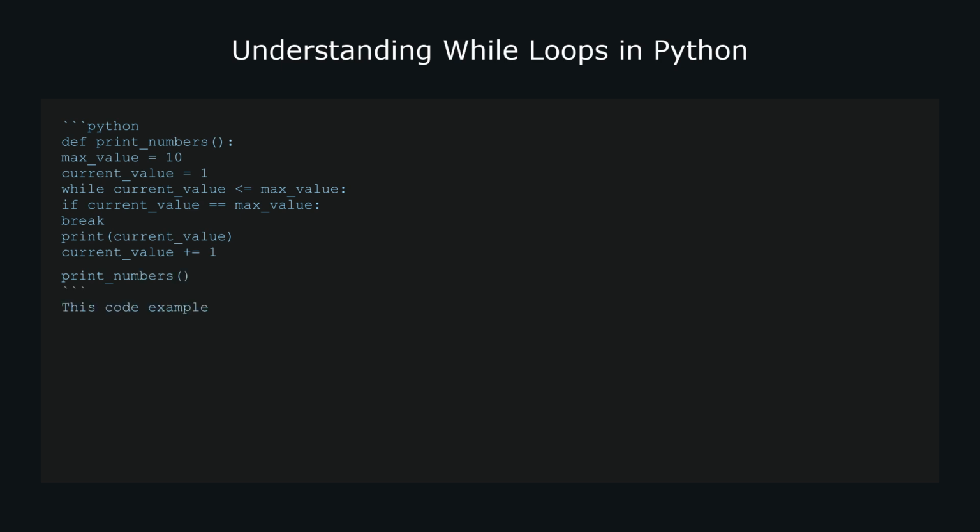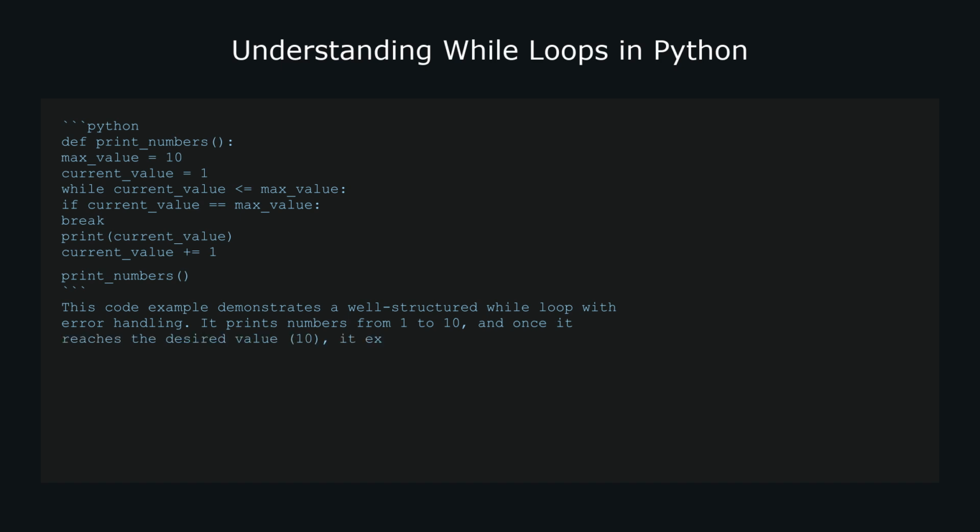Now, let's add some error handling to prevent an infinite loop. We can use a flag variable to track whether we've reached the desired value. For example, Python. def print_numbers(): max_value = 10. current_value = 1.